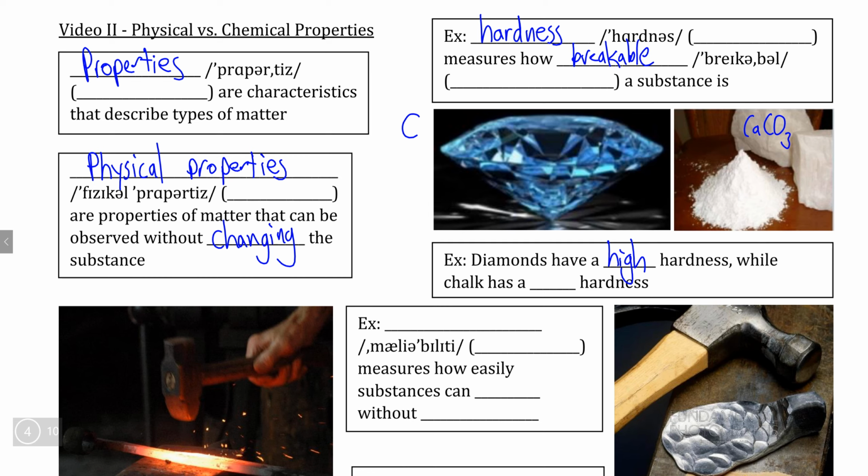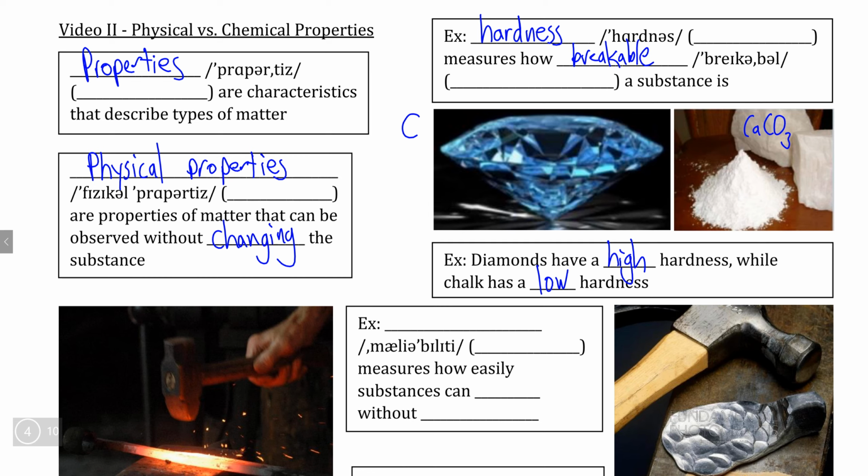but chalk is an example of a substance with a very low hardness, and we use this because when we take a piece of chalk and write on a blackboard, chalk breaks apart so easily that it leaves a powder on the blackboard that we can use for writing, and this would not be possible if it had a high hardness. Now, why hardness is considered a physical property is when we test the hardness of diamonds